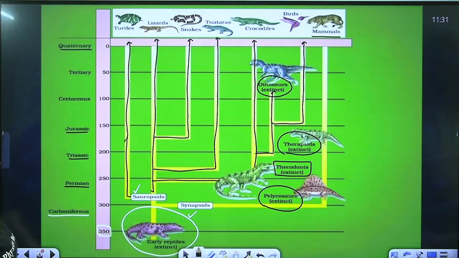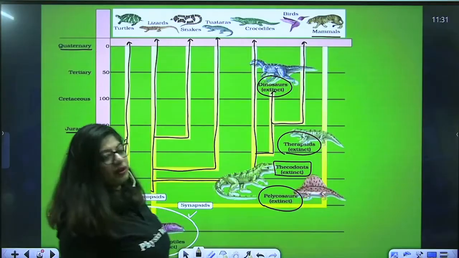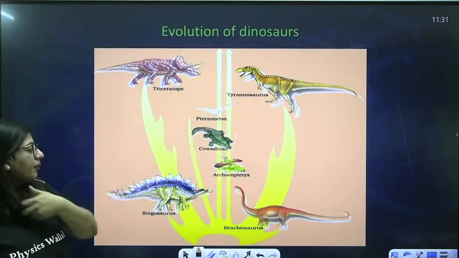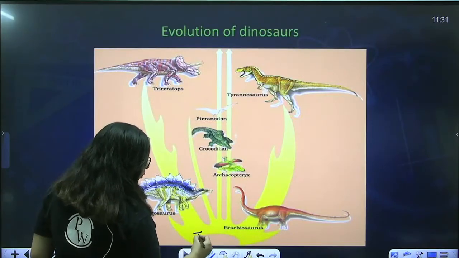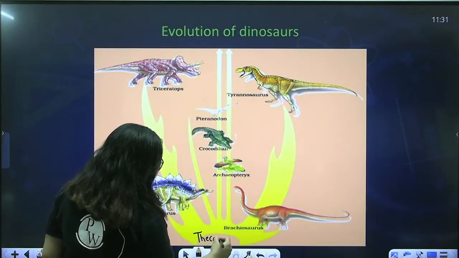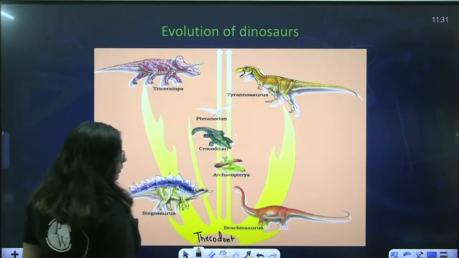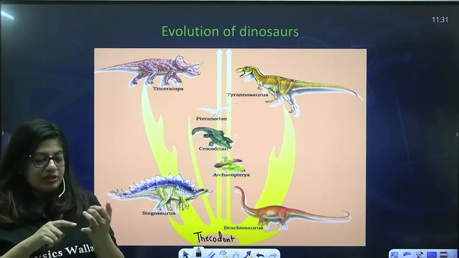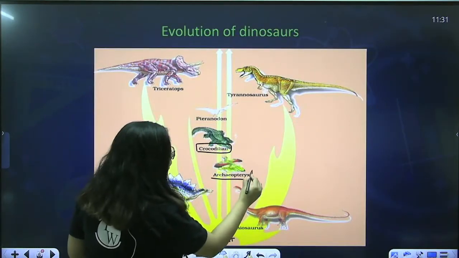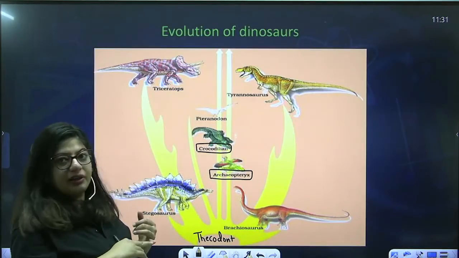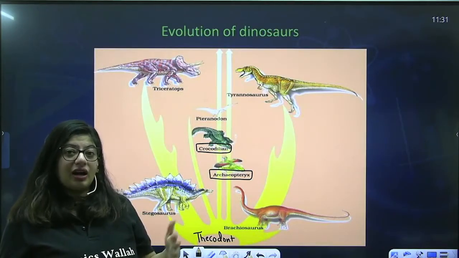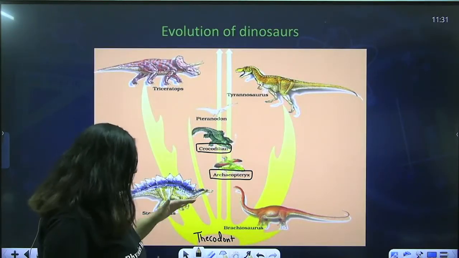Now let's see how thecodont gave rise to three types of organism and what the various types of dinosaurs are. Okay, you can see this one. So here we have a common thecodont ancestor. This thecodont ancestor, as I've told you, gave rise to three things. One, the crocodile, you can see here. Another, aves. Archaeopteryx is the connecting link between birds and reptiles, but you keep it under the class of birds. Okay, then the dinosaur.